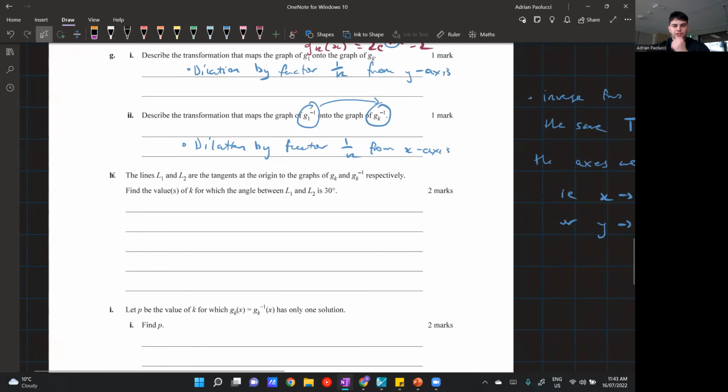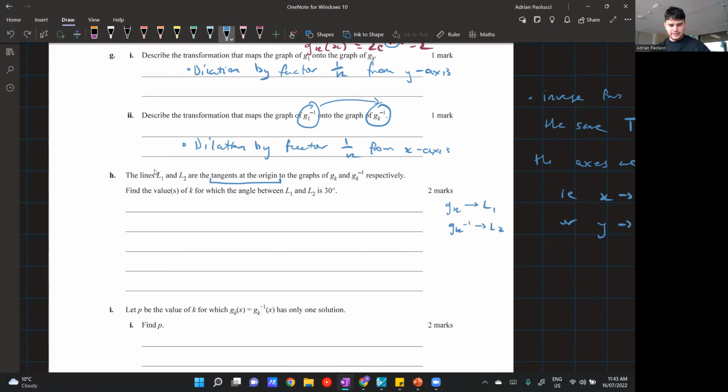Cool. Okay. So part H, the lines L1 and L2 are the tangents at the origin. Just underline that because that's important, to the graphs of GK and GK inverse respectively. So GK aligns with L1, GK inverse aligns with L2. Okay, just write them on the side. Find the value or the values of K for which the angle between L1 and L2 is 30 degrees.